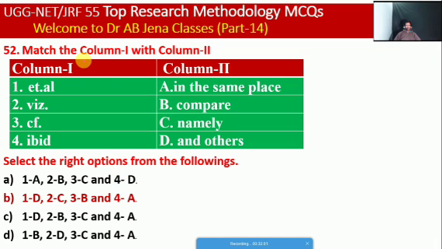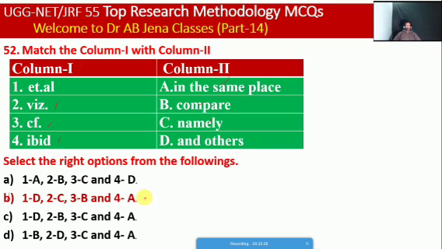So friends, match column 1 with column 2. In column 1, that is ETL, VIG, CF, IBID, and in column 2: and others, namely, compare, in the same place. So friends, select the right option from the following: A, 1A, 2B, 3C, 4D; B, 1D, 2C, 3B, 4A.